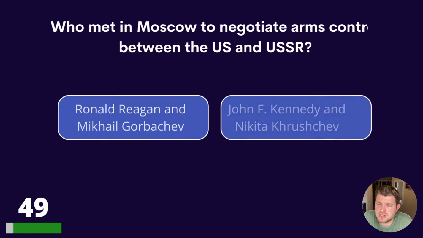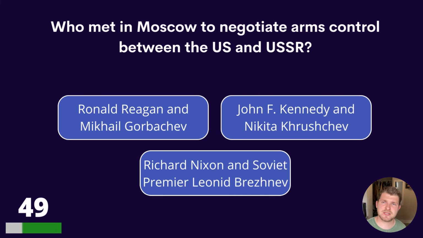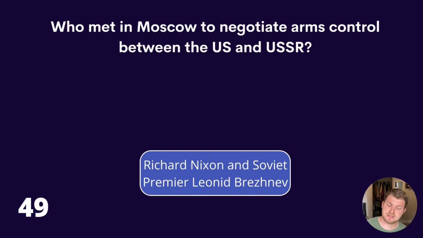49. Who met in Moscow to negotiate arms control between the US and USSR? Ronald Reagan and Mikhail Gorbachev, John F. Kennedy and Nikita Khrushchev, or Richard Nixon and Soviet Premier Leonid Brezhnev? And that's the answer, Richard Nixon and Soviet Premier Leonid Brezhnev.